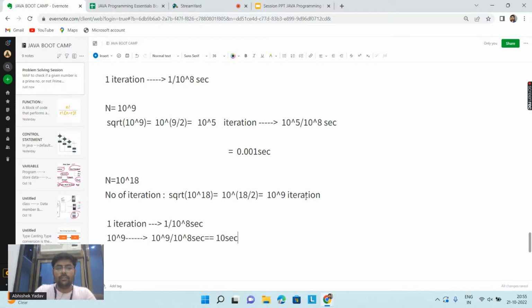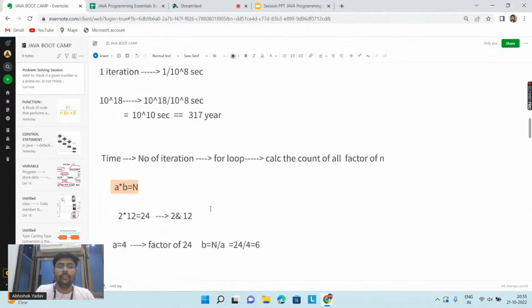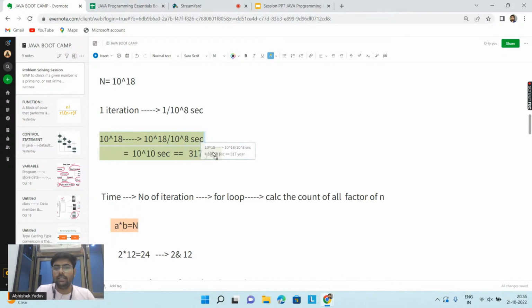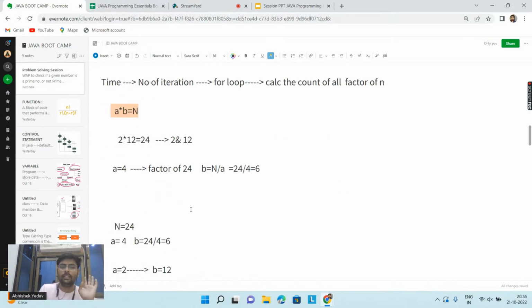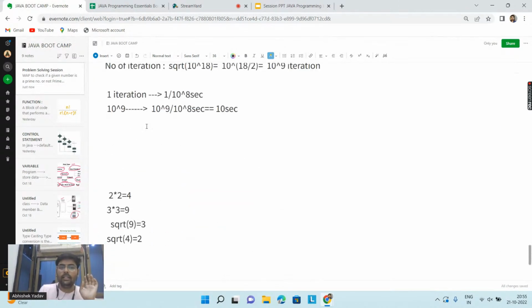So previously, when you wrote the brute force solution and checked this value, 10 to the power 18, what was your time? 317 years. And after doing some observation, after improving your code, after reducing the number of iterations, you have reduced the time from 317 years to 10 seconds, right, everyone?